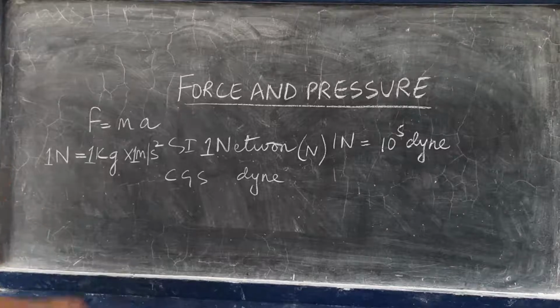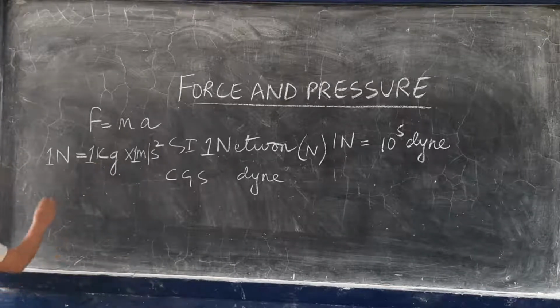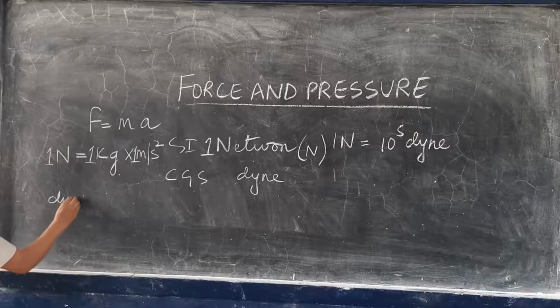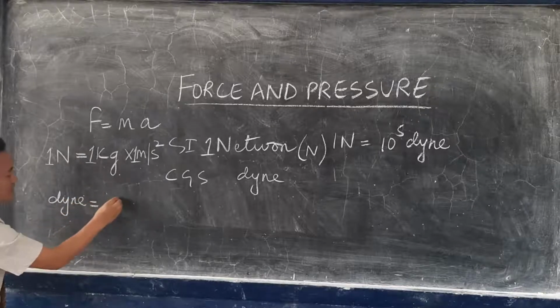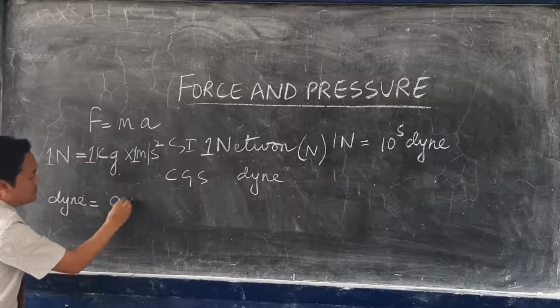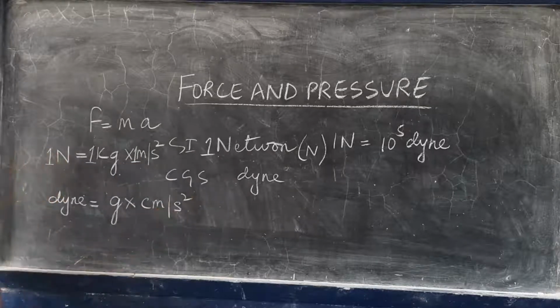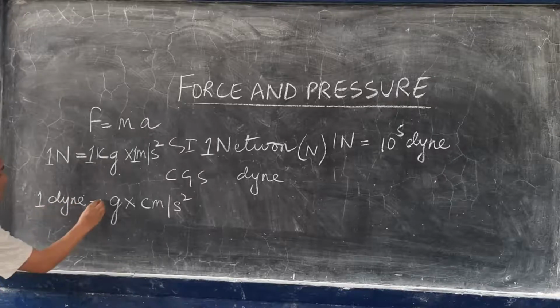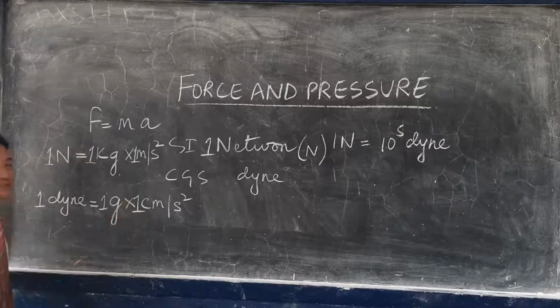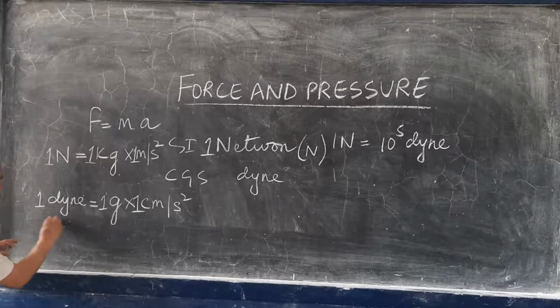Similarly, you can define dyne also. So dyne, the CGS unit of force, is dyne. The CGS unit of mass is gram. The CGS unit of acceleration is centimeter per second square. So I write it here: 1 dyne, 1 gram, 1 centimeter per second square. Now you can define dyne also.